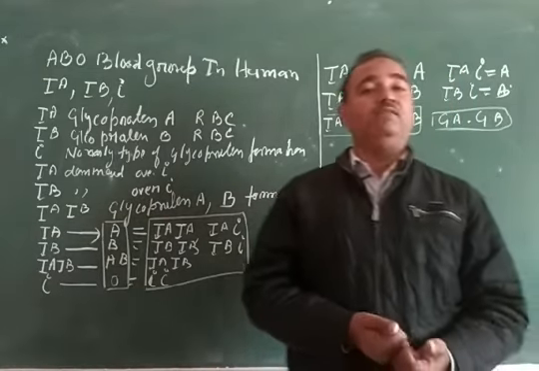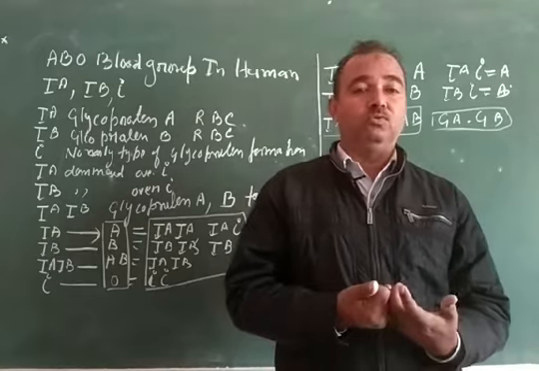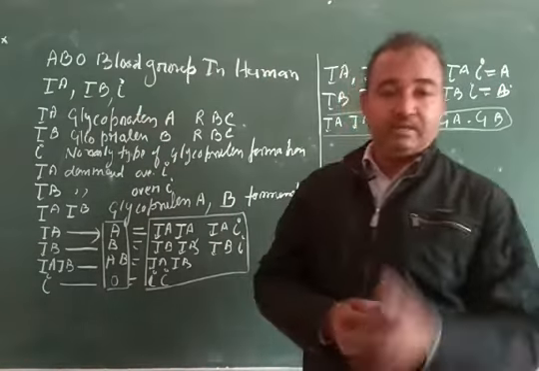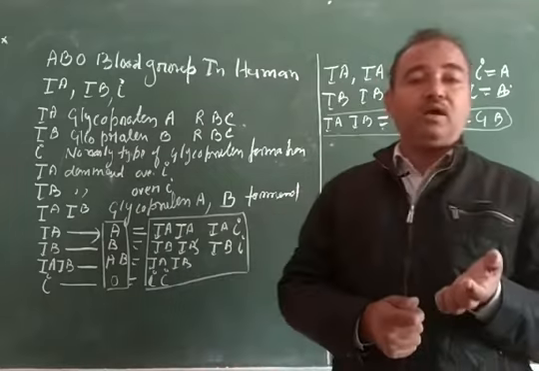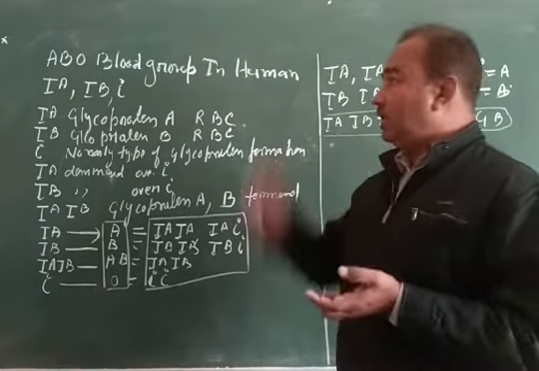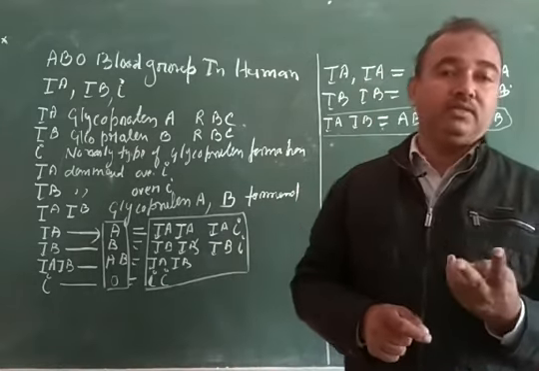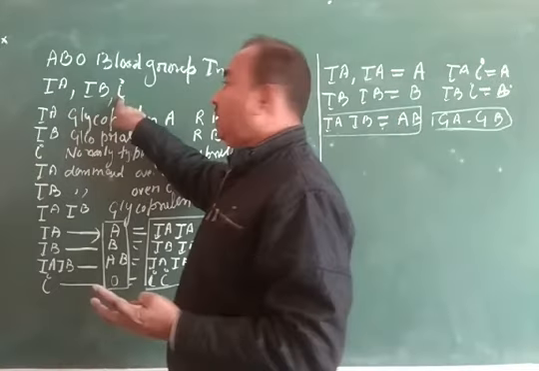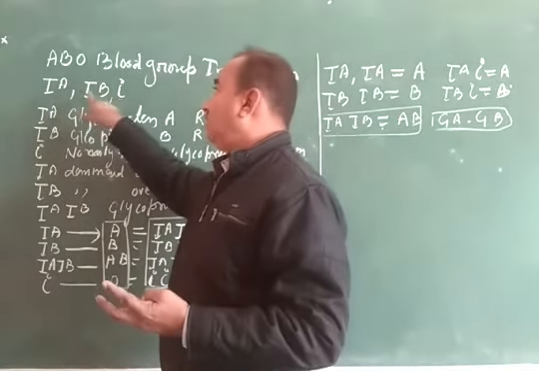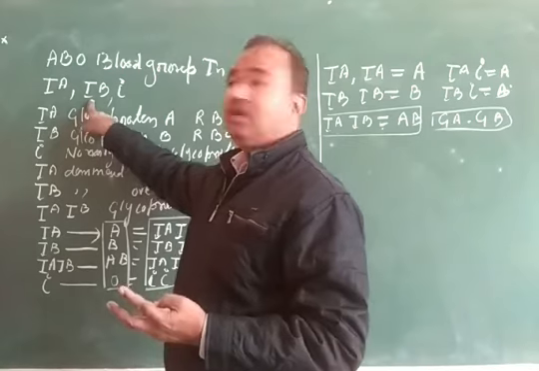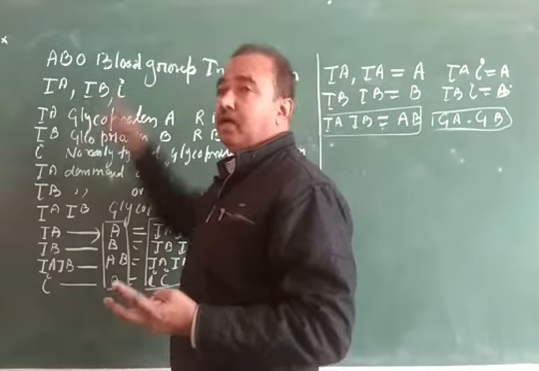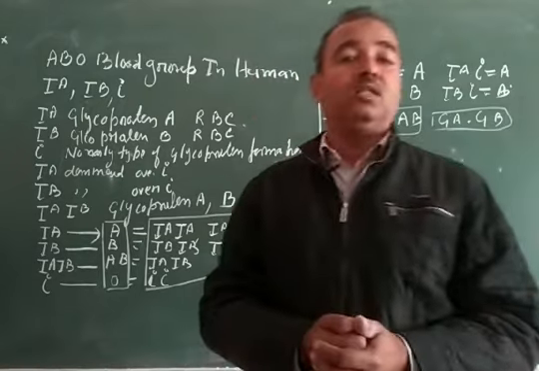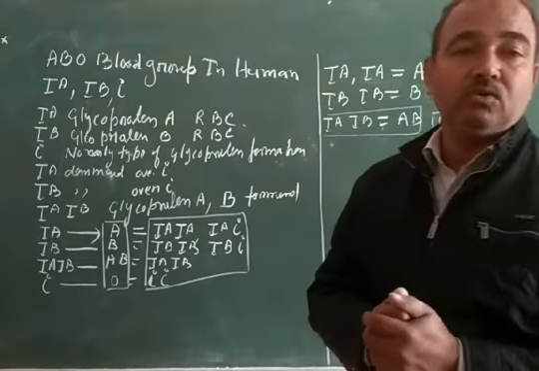If there are more than two allelic forms, like IA, IB, and I, but in the transmission of these three allelic forms only two take place, either IA with IA, IA with IB, or IB with I, such a phenomenon is called multiple allelism.